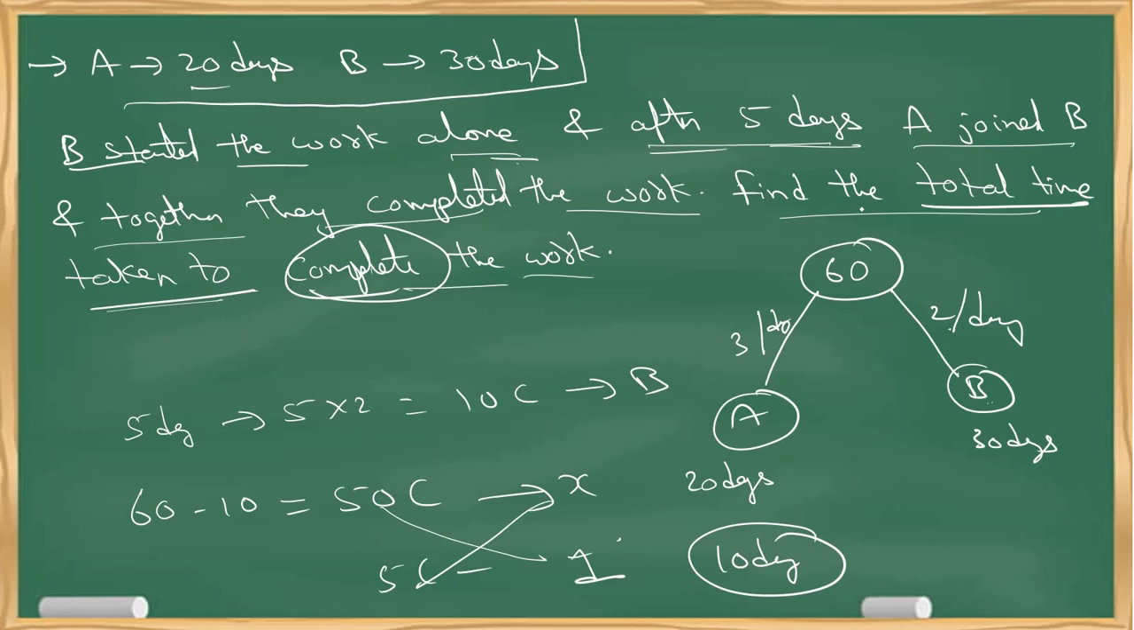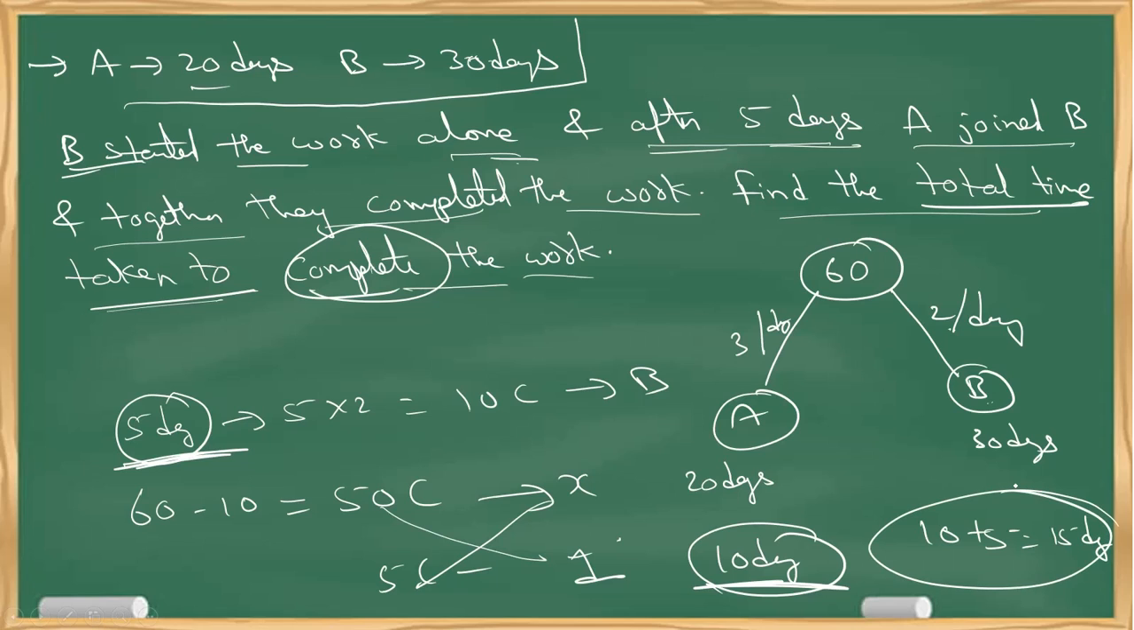Now the question is to find the total time taken for the work. First 5 days is B alone, next 10 days both A and B. So total time is again 10 plus 5. The answer is 15 days. We got the same answer as in the previous method. Hope everybody is clear with this concept.